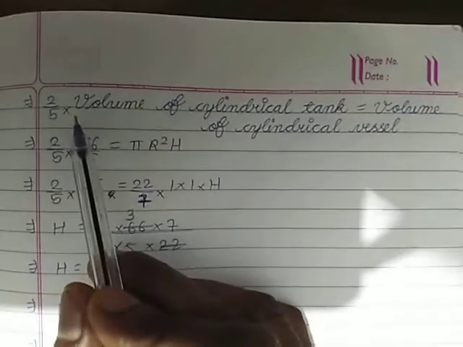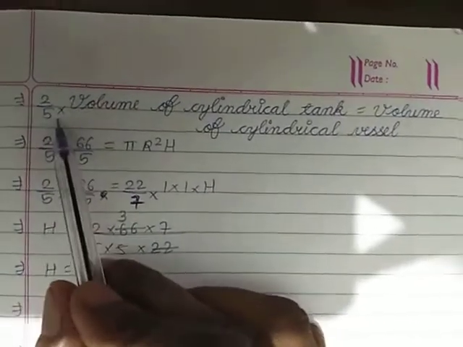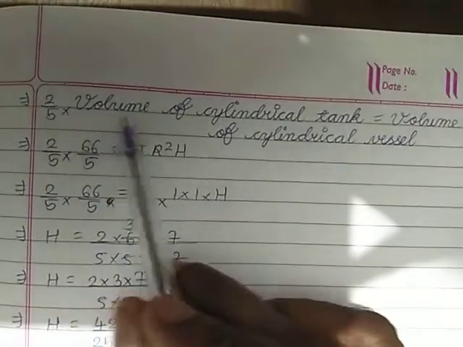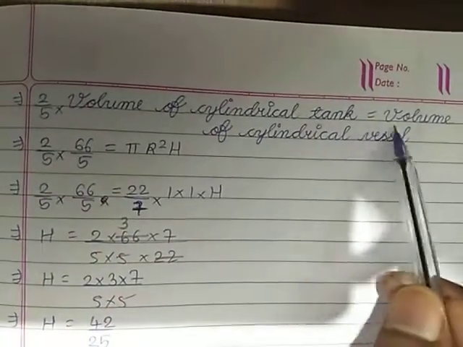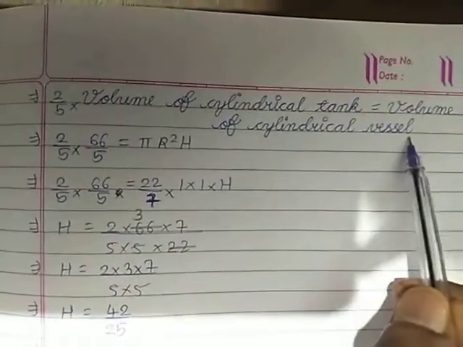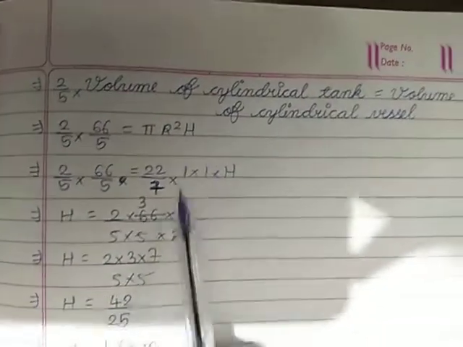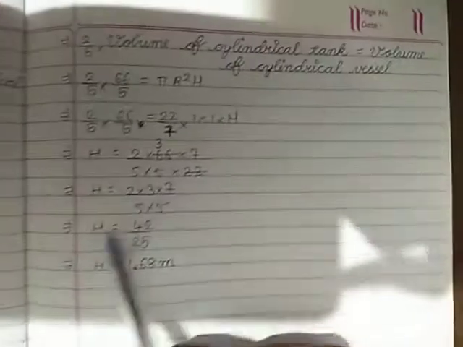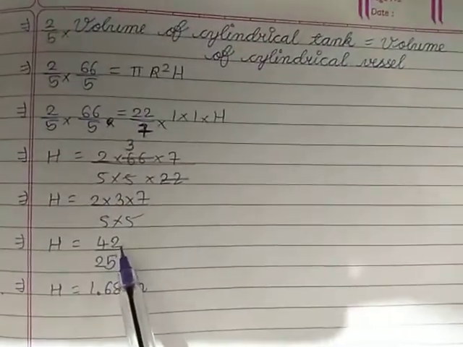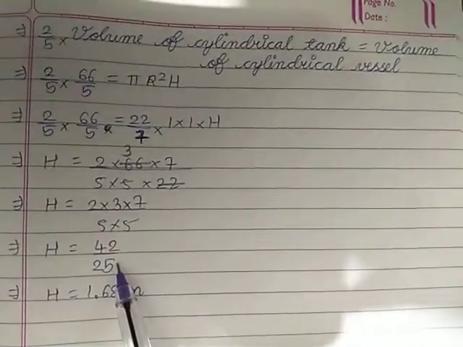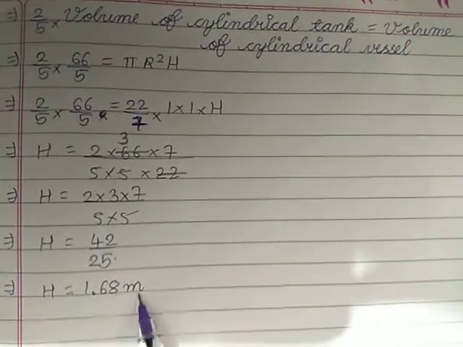Similarly here, how much milk is supplied to the cylindrical vessel? 2/5 of the ratio. So 2/5 into the volume of the cylindrical tank will be equal to the volume of the cylindrical vessel. 2/5 into 66/5 is equal to pi r square H. If you substitute the value and find H, you will get 42/25, that is H is equal to 1.68 meter.